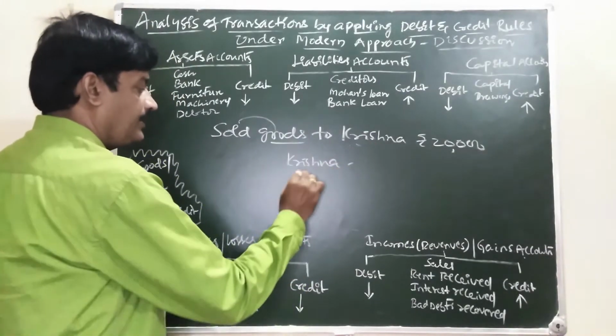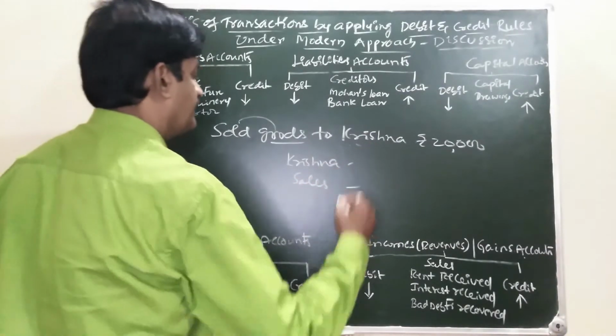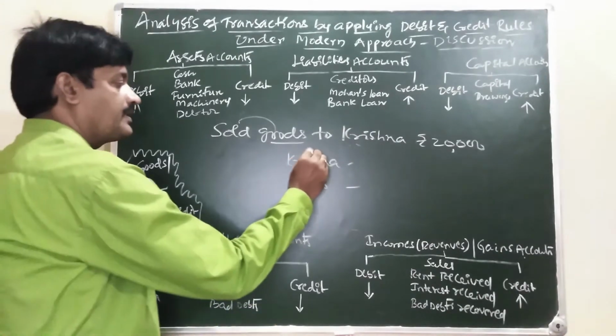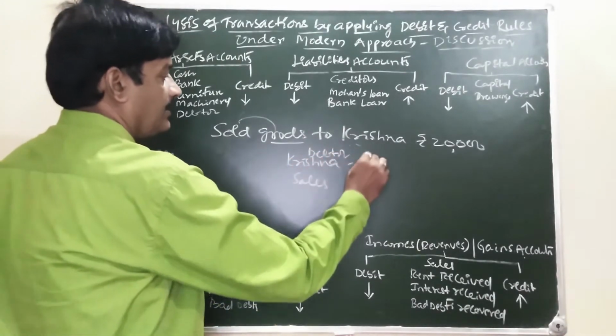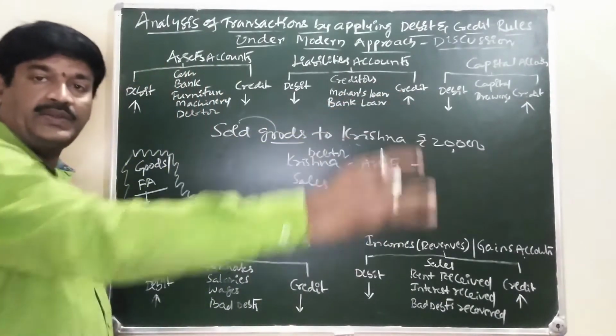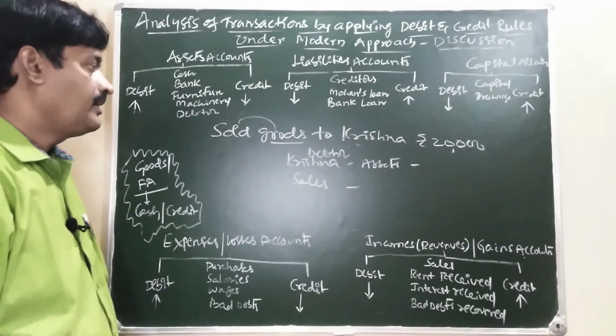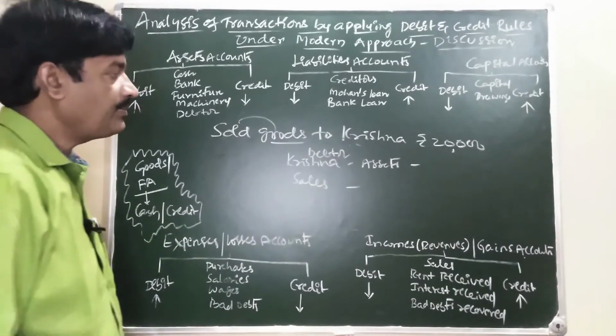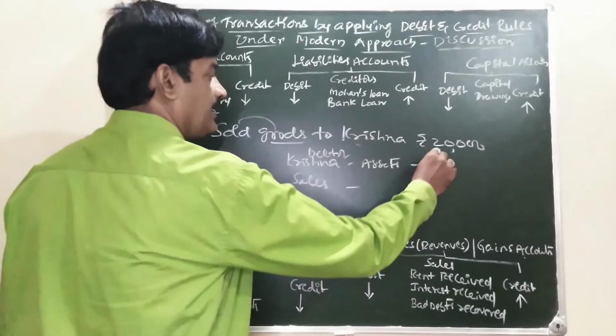So Krishna. And what are we doing? We are selling the goods. Sales. Who is Krishna? Krishna is a debtor. Debtor comes in asset. When we are selling goods to Krishna, are we receiving or not receiving? Not receiving from him. So due from Krishna is increasing.